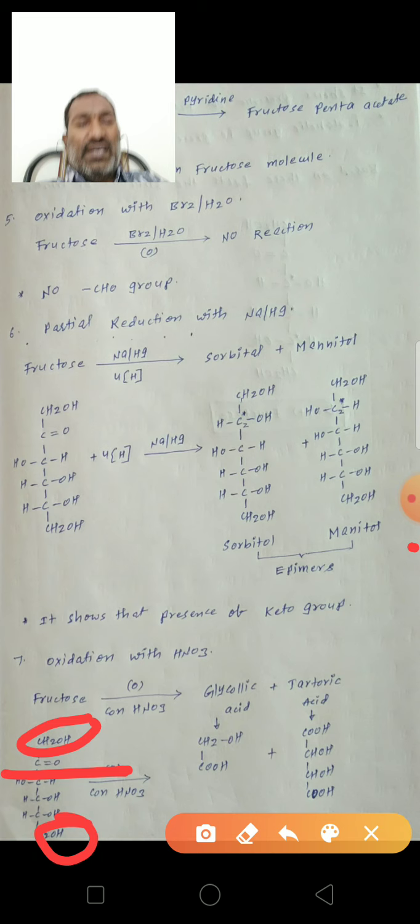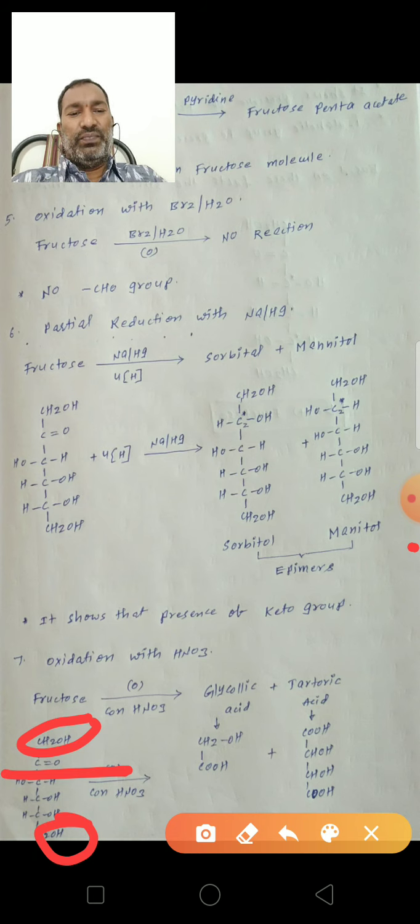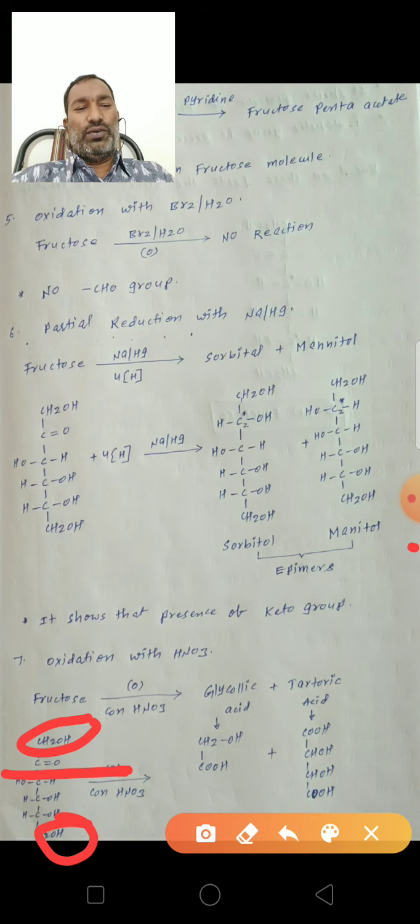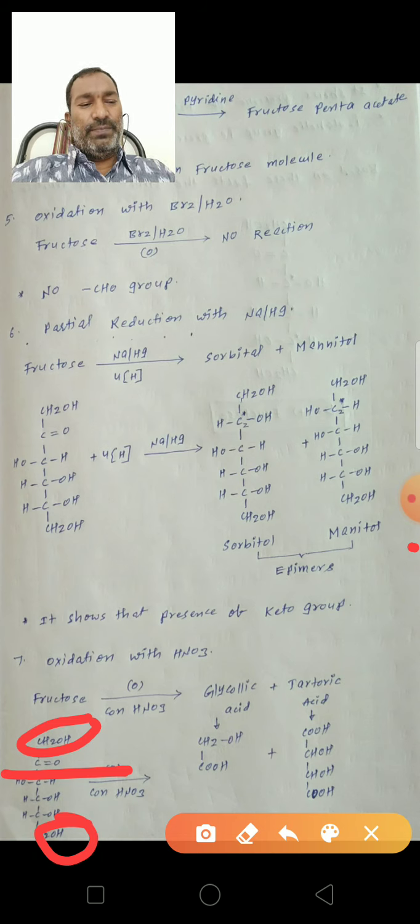Okay, this is how the structure of fructose is determined. This is the structural elucidation of fructose. First, elemental analysis and molecular weight determination: the molecular formula of fructose is C6H12O6. Second, reduction with HI and red phosphorus forms n-hexane, which indicates the 6 carbon atoms are in a straight chain.